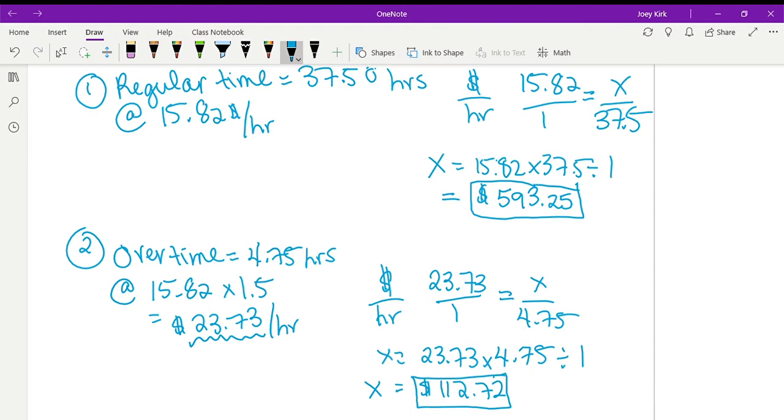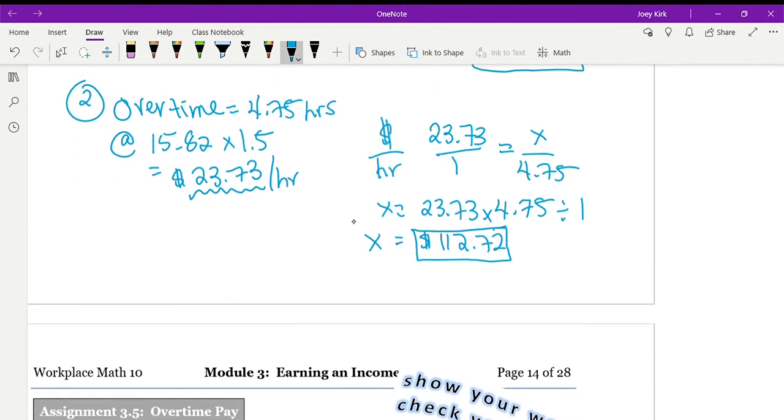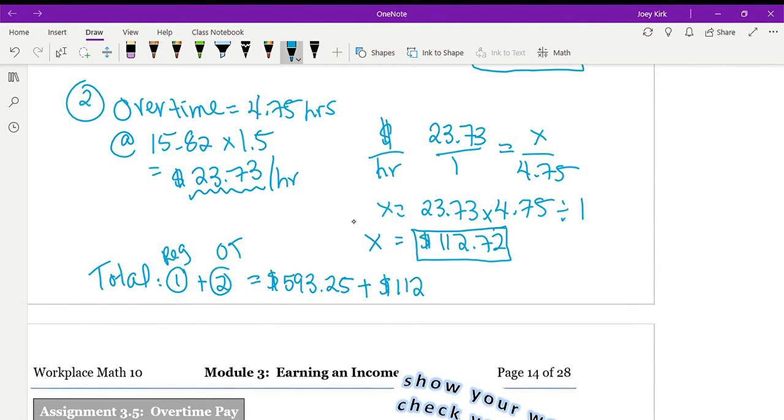Now that we have those two, to figure out the total, we take what he made from number 1, his regular earnings, $593.25, and add it to what he made from number 2, his overtime earnings, $112.72. That gives us the total that he made for this week, which is $705.97. Awesome.